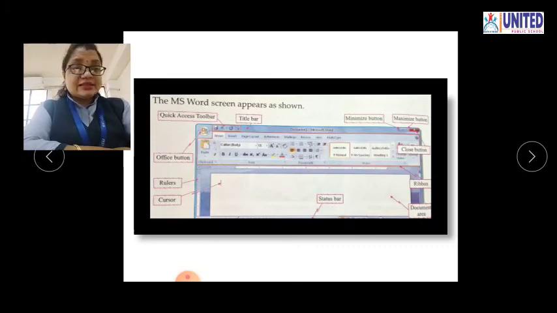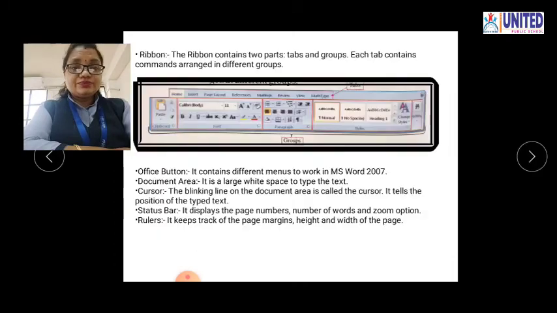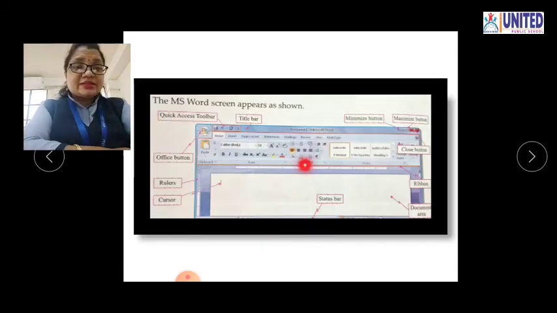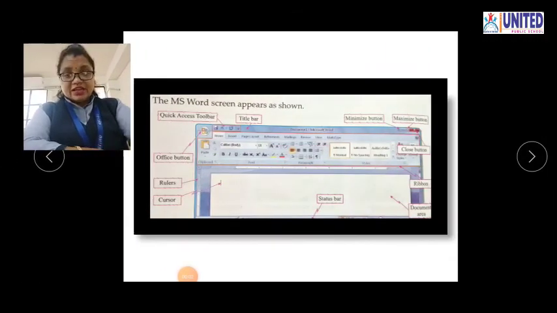Okay, now the next is, you can see document area. So what is meant by the document area? It is the large space to type the text. See, this is the blank page, like white color page is given. So this is nothing but the document. So whatever you type, it is to be shown in this document area.